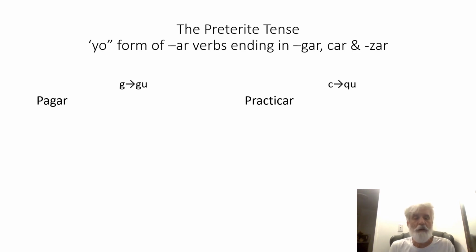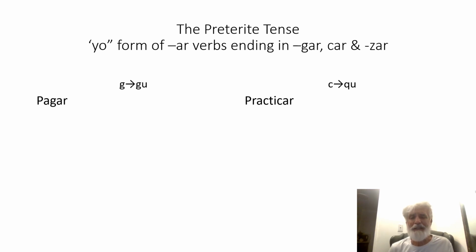Okay, the first group I want to look at are AR verbs that end in either GAR, CAR, or ZAR. There are only a few of these. They're in your book. Get familiar with them.